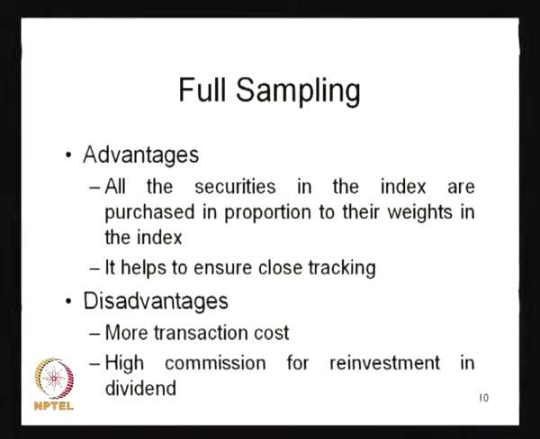But in another way, it also incurs more cost, because the transaction cost will be more as you are adding more assets to that particular portfolio. So, that is the pros and cons, or advantages and disadvantages, of the technique of full sampling, where all the stocks in the index, as well as all the assets in the index, will be included in that particular portfolio.